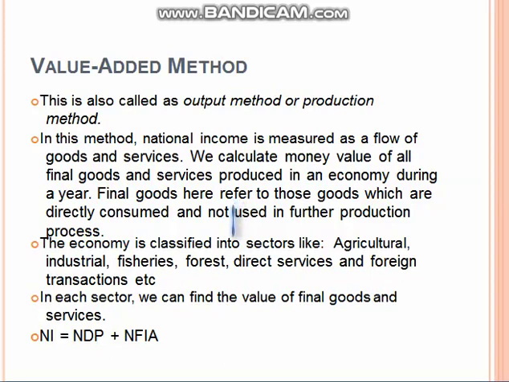Wheat is a raw material for production, wheat is not a final good. The economy is classified into sectors like agriculture, industry, fisheries, forest, services, and foreign transactions, etc. In each sector, we can find out the value of final goods and services. National income is calculated like NDP equal to NFIA.